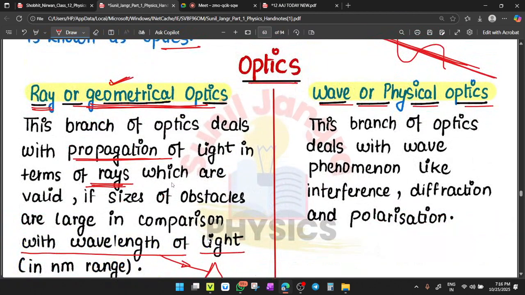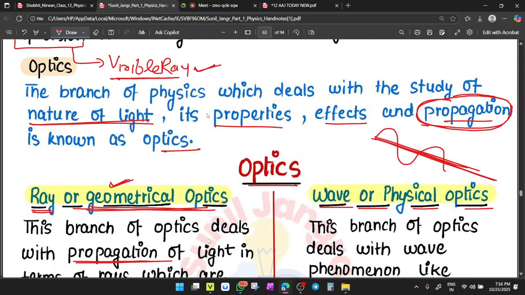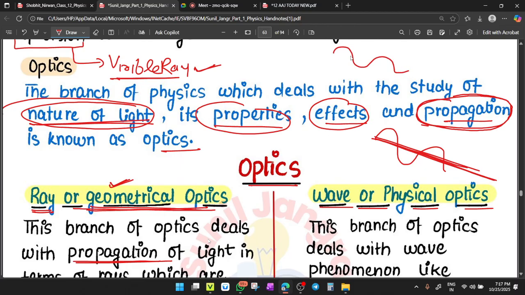Second, now what is wave optics? Wave optics is related with the nature, properties and various effects of light. This is called wave optics because light is essentially a wave. And the direction of a wave is a ray. What is a ray? A ray is only the direction of a wave. Clear or not?